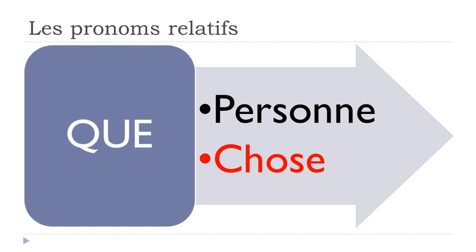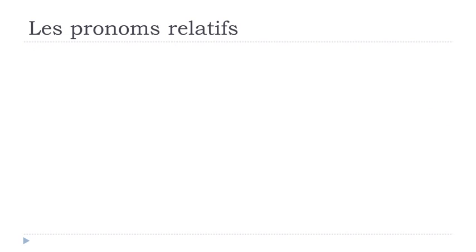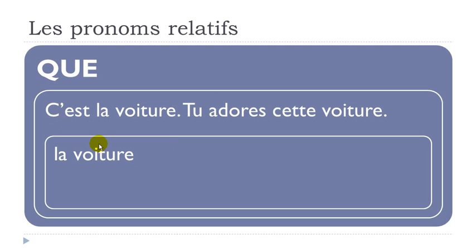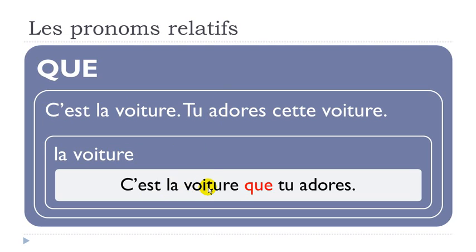So let's see now with une chose, a thing. Okay? C'est la voiture, tu adores cette voiture. Okay, and then obviously we don't want to repeat la voiture. Okay, adorer, to adore, tu adores cette voiture. C'est la voiture que tu adores. Alright, so same concept. You first put que here, then subject verb.